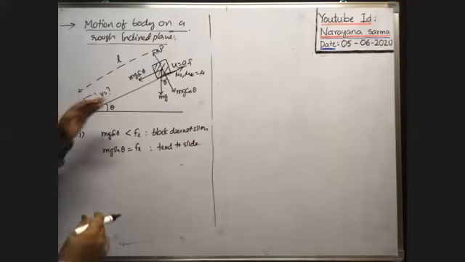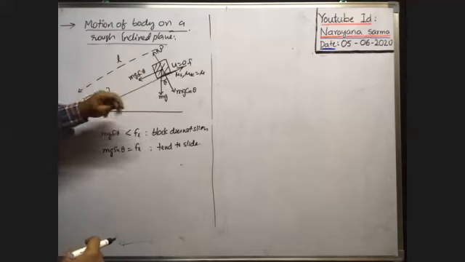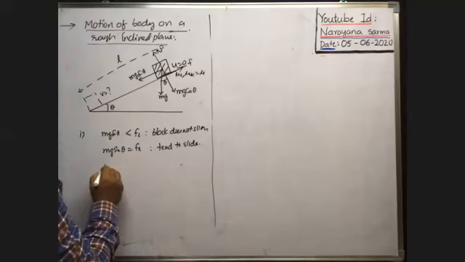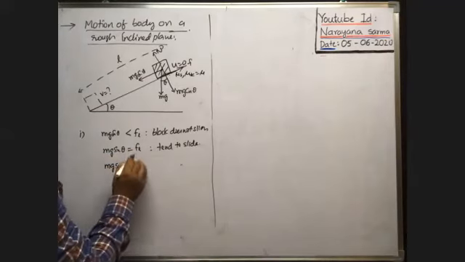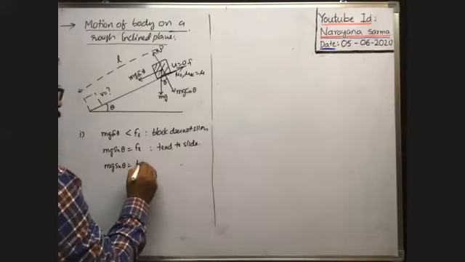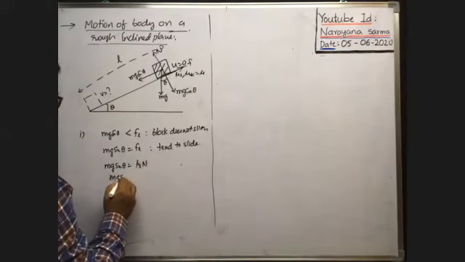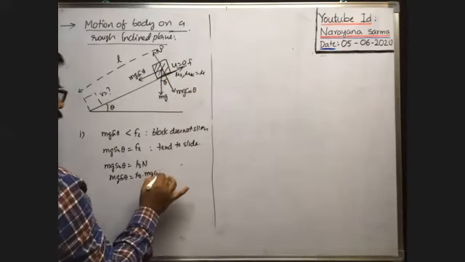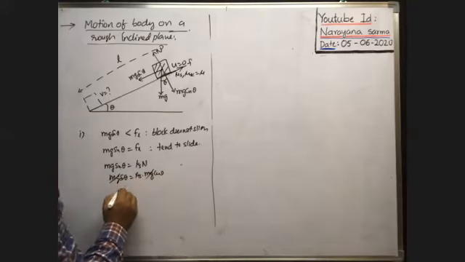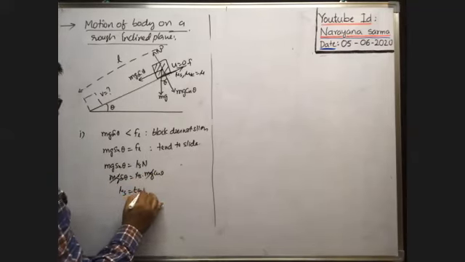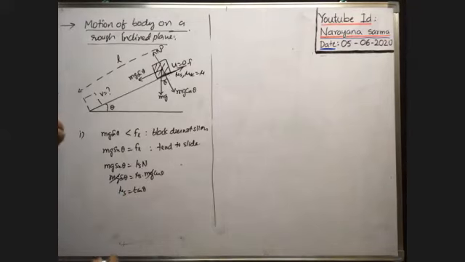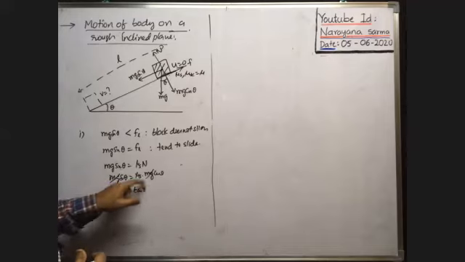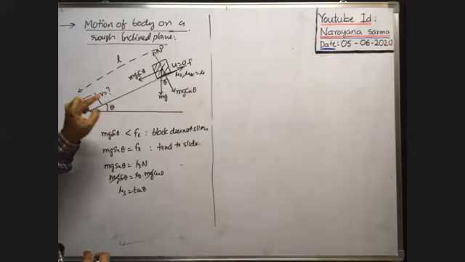Suppose initially mg sin theta is equal to fl, which means mu s into normal reaction. Therefore mg sin theta is equal to mu s into mg cos theta. Here mg cancels. Therefore mu s is equal to tan theta. Whenever the static friction follows this condition, such an angle of inclination is called the angle of repose.